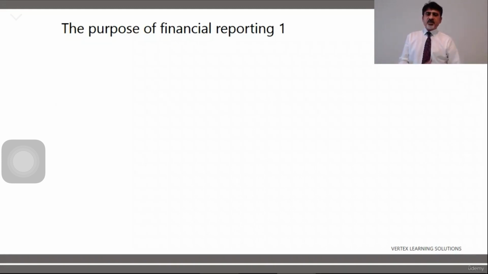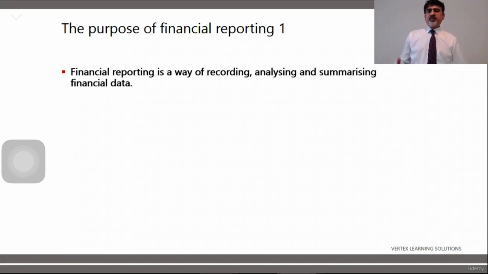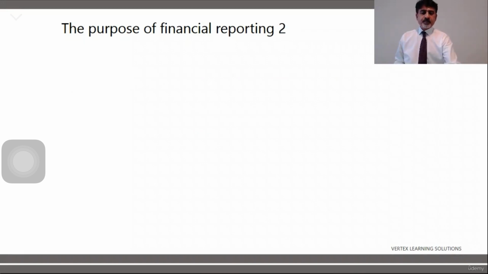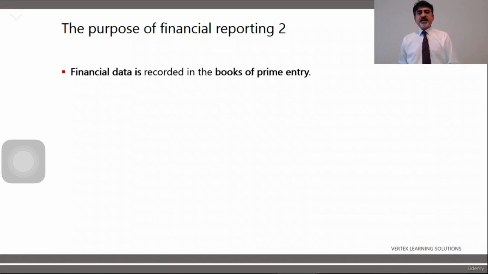Now comes the purpose of financial reporting. Financial reporting is a way of recording, analyzing and summarizing financial data. I have explained it. Financial data is the name given to the actual transactions carried out by a business, for example sale of goods. We already have discussed that. And the transactions are recorded in the books of prime entry. Yes, we will discuss books of prime entry: your journal where you write down your debits and credits, and this is the process of bookkeeping, the first stage in accounting.